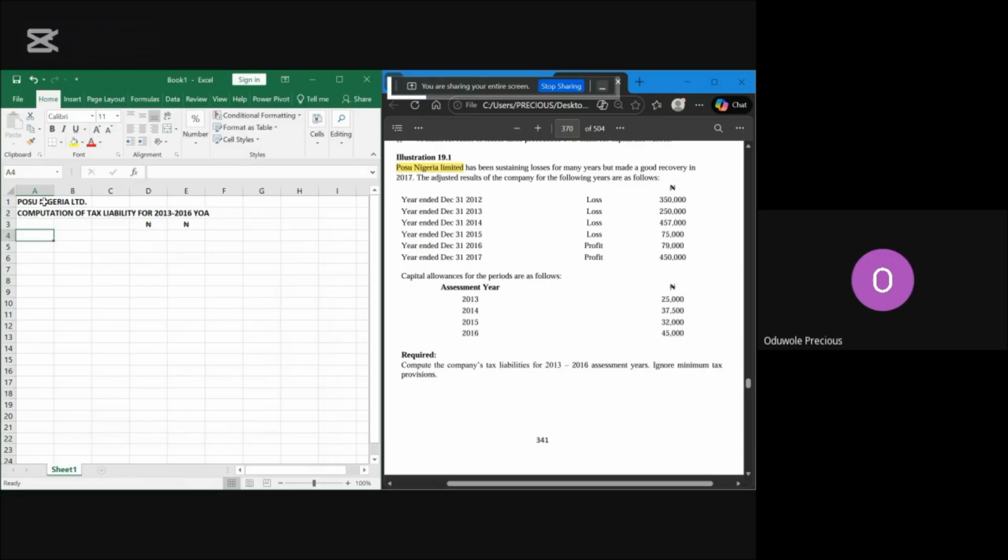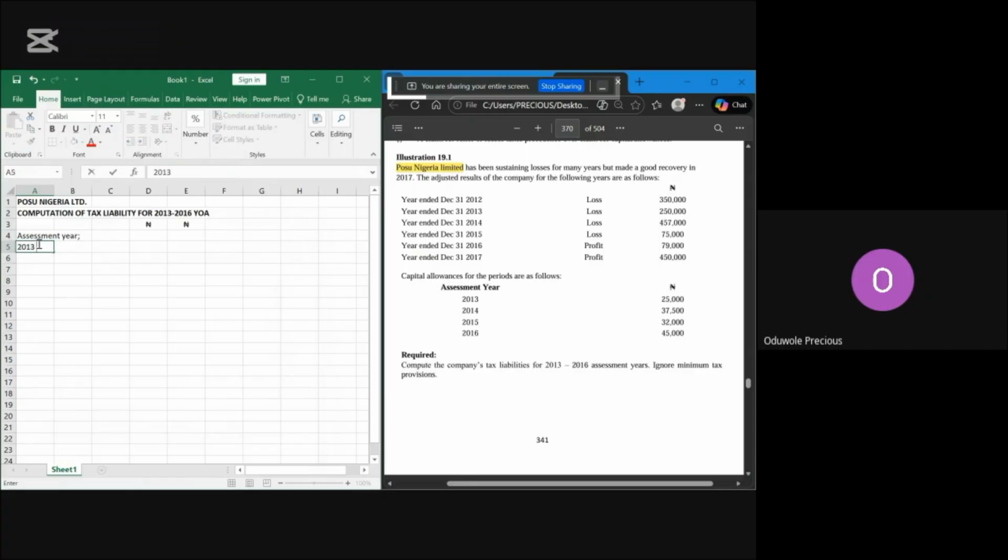The name of the company, the title of what you are doing, your Naira sign, then the details of what you want to do. So the first one is 2013. We're starting from 2013 year of assessment. You can shorten it by writing YOA, or you may choose not to write anything, but it's nice if you write assessment here or YA. Okay, let me start from here.